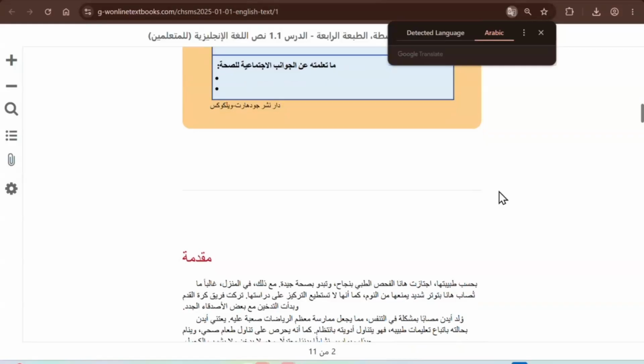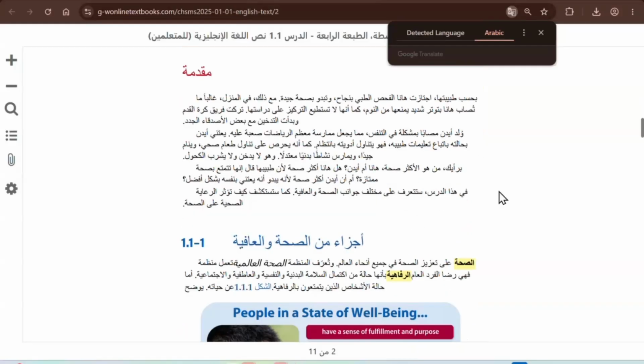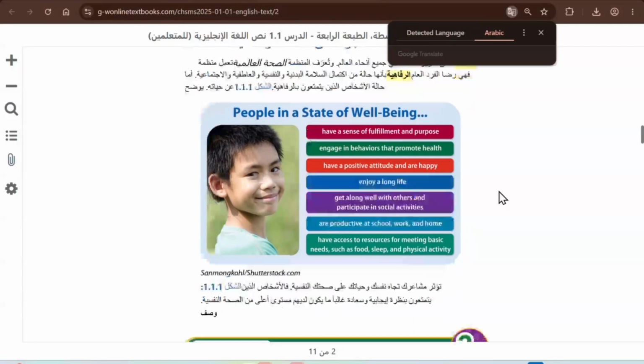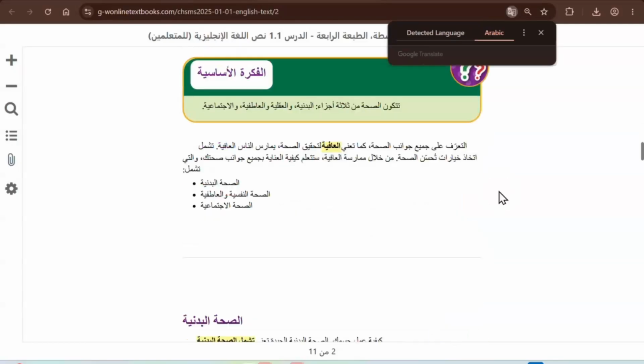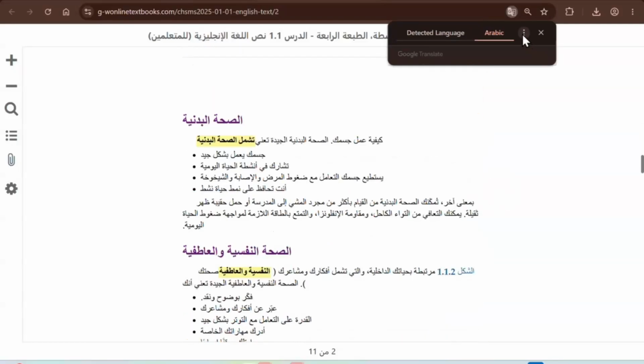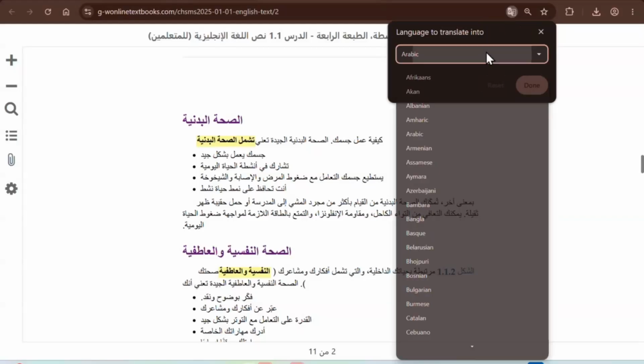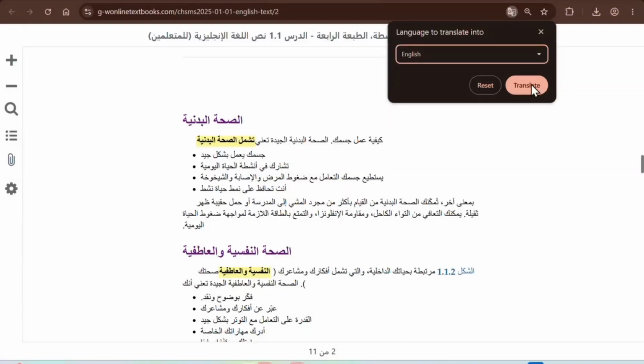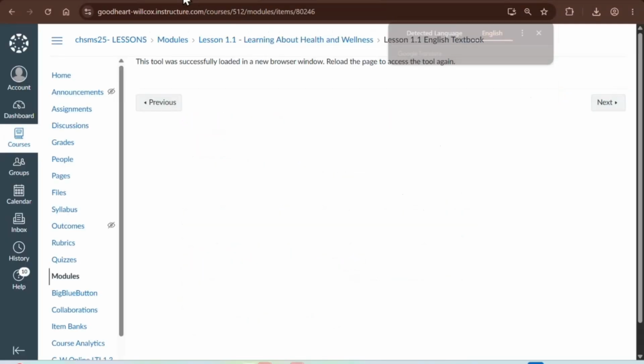Now, it isn't Google Translate. However, we do meet accessibility guidelines. The teachers have said the translations are excellent. Now, some of the pictures don't translate, but the actual text does translate. So I just wanted to show you, just in case you're ever in a bind and you do need the text in another language, that is always an option.